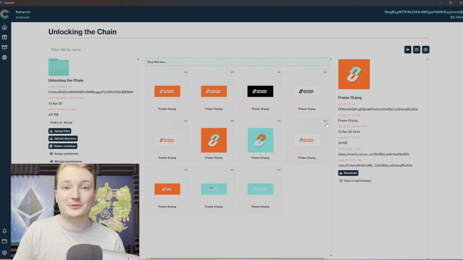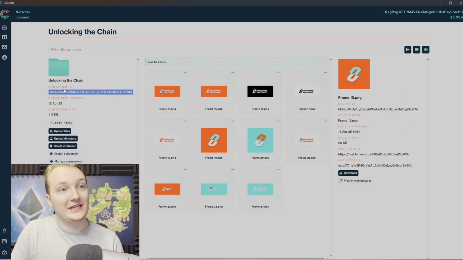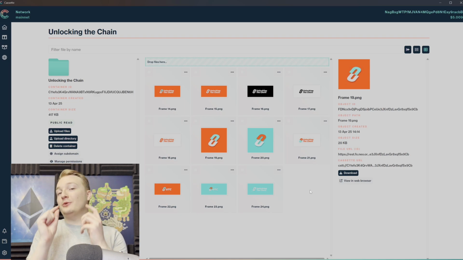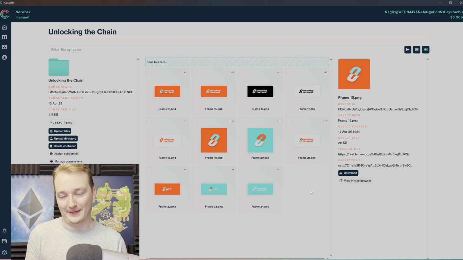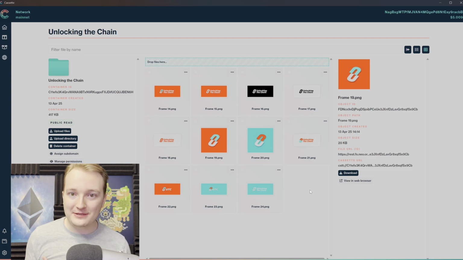So of course, this works fantastic, but this object ID is a bunch of unreadable computer mumbo jumbo, and same with this container ID. So what can we do to make this nice and easy to read in a human readable format? Well, that's where NeoName service and subdomains come into play. I've got my own NeoName service.